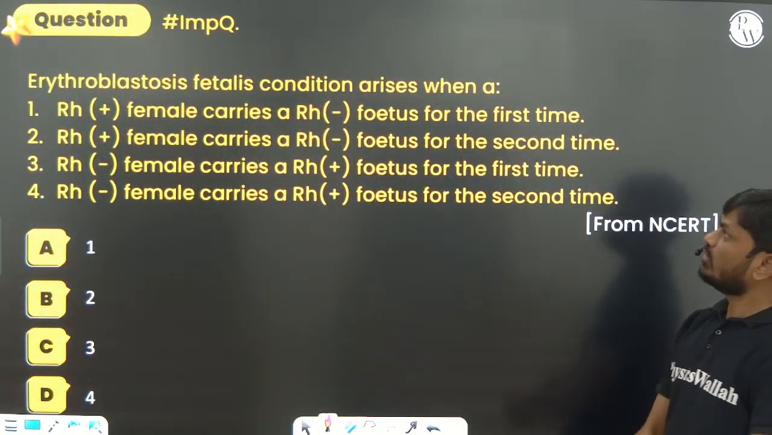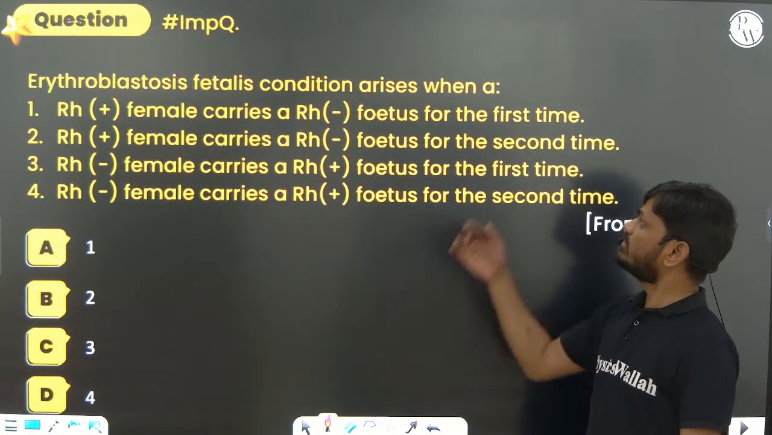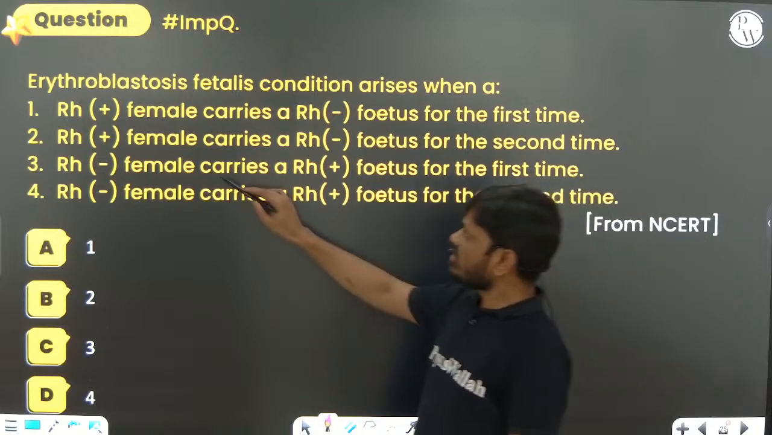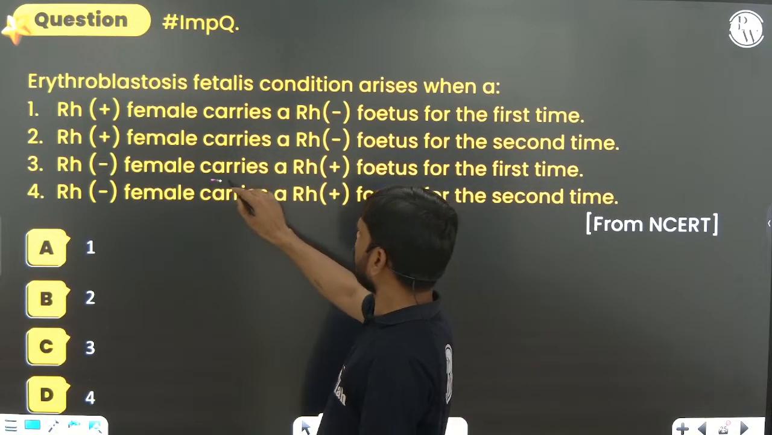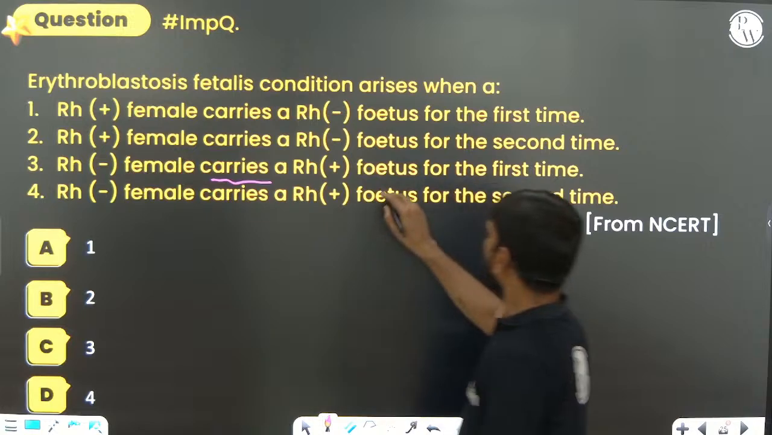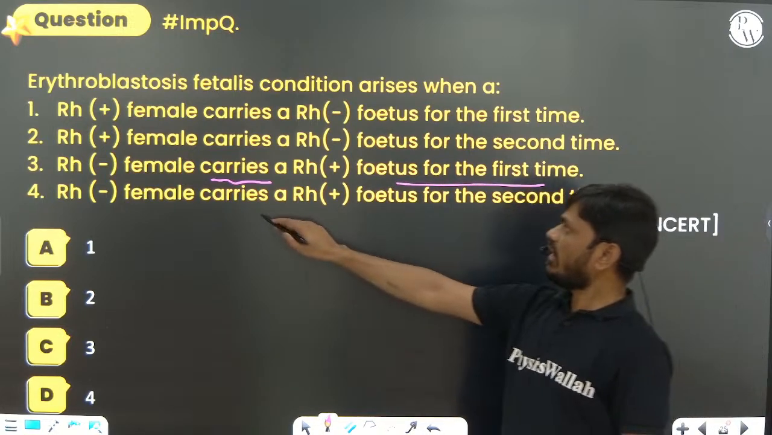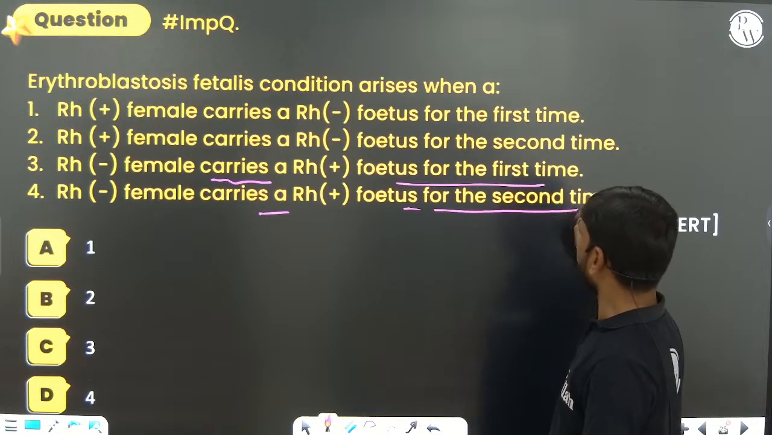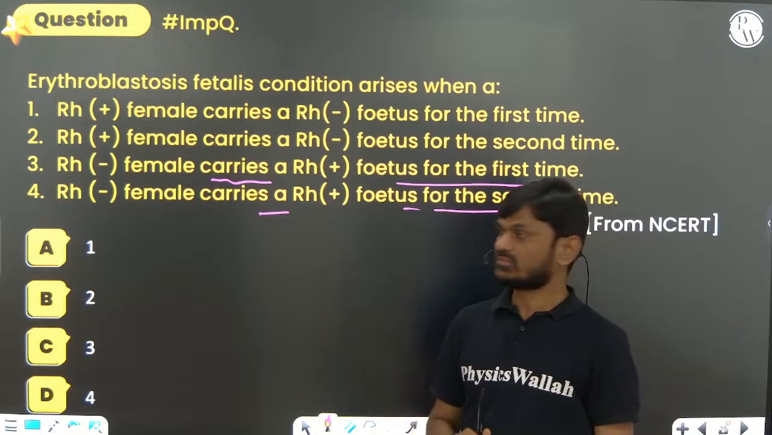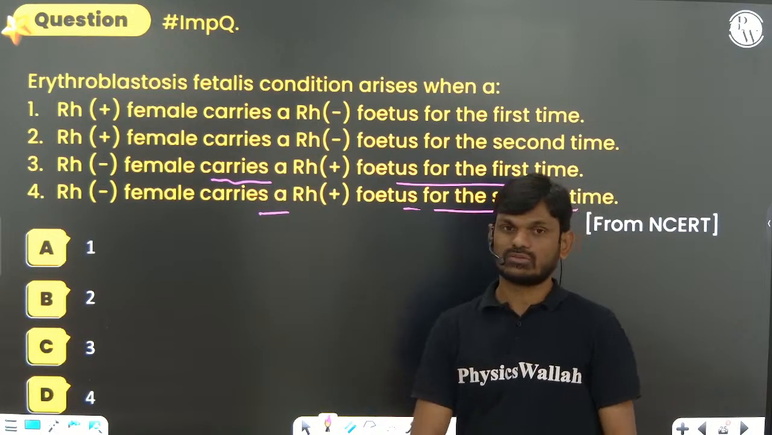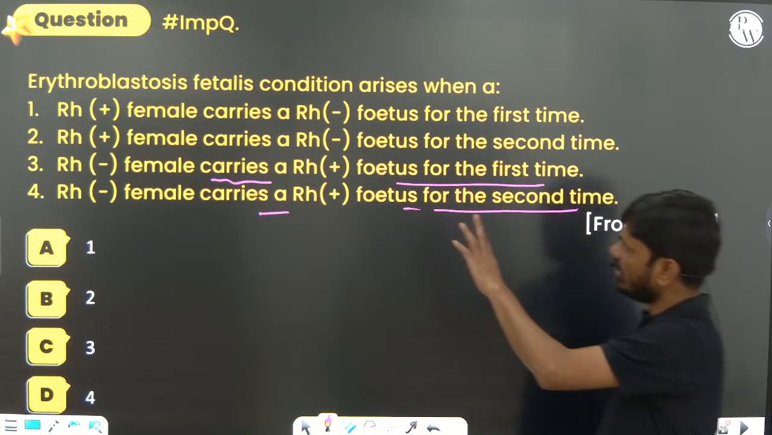Erythroblastosis fetalis arises when the mother is Rh negative and the fetus is Rh positive, first time, right? The mother becomes an Rh carrier, and the fetus the second time. This condition is very, very important. Okay, I already told you how they will ask you the question.